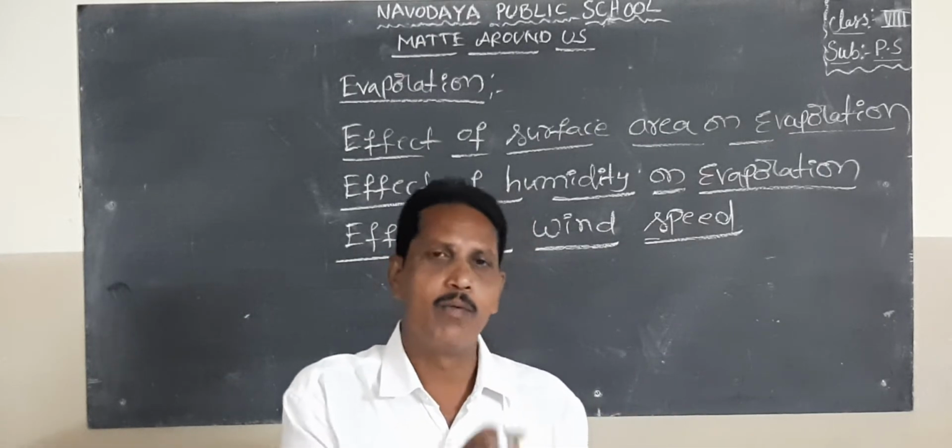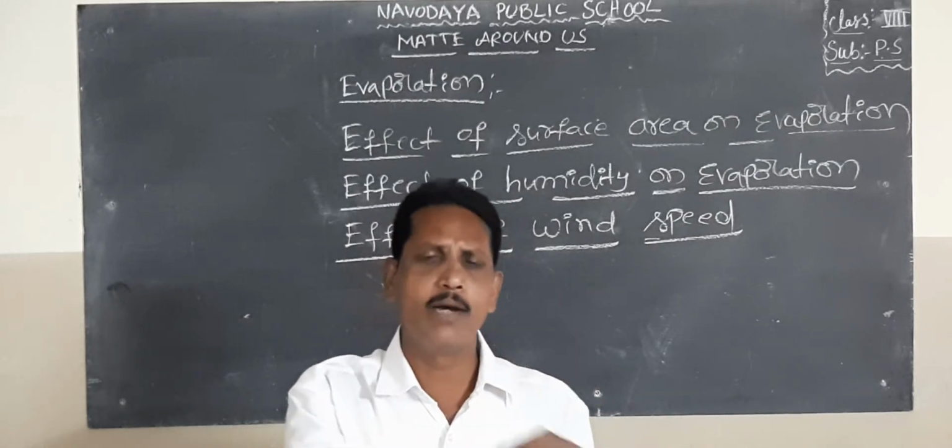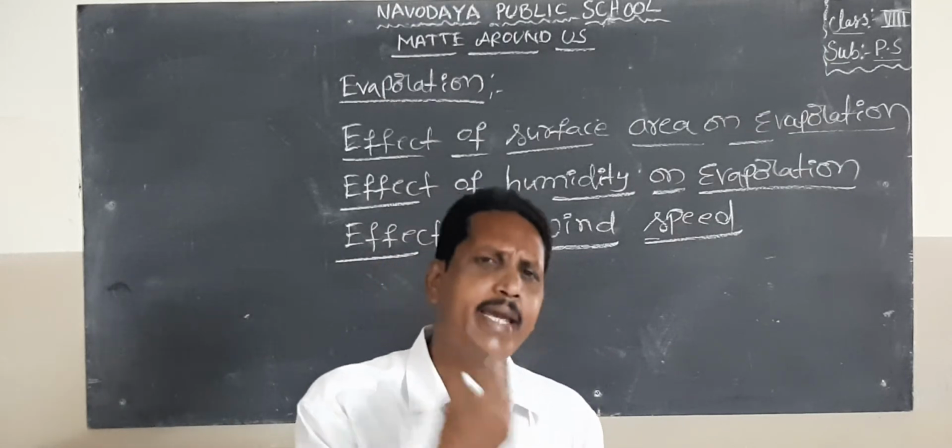That means the water escapes from the wet cloths in the form of vapor state. So the evaporation process also increases.